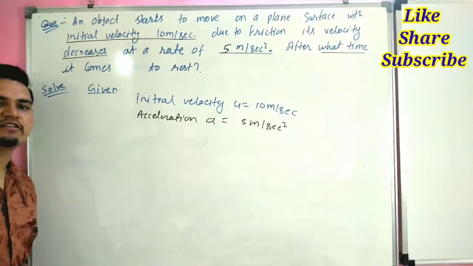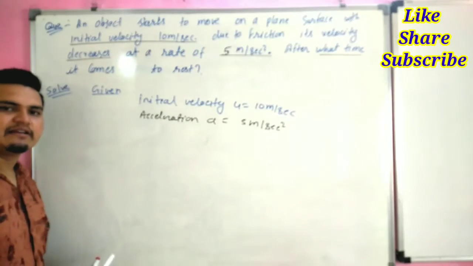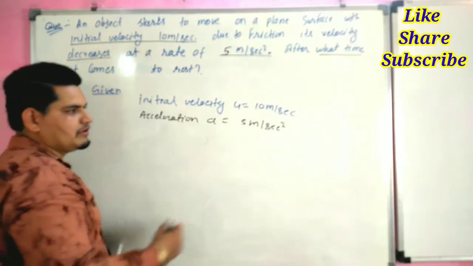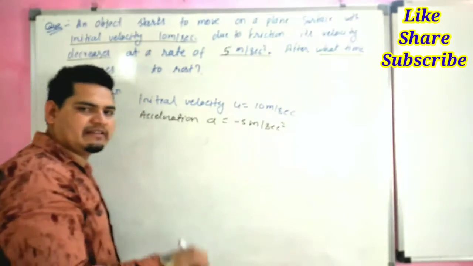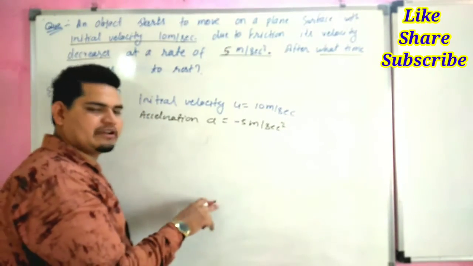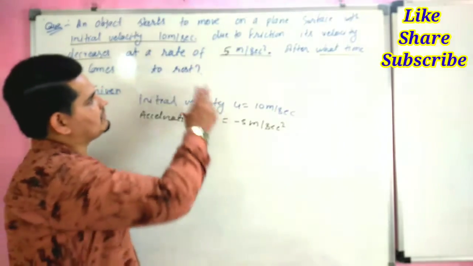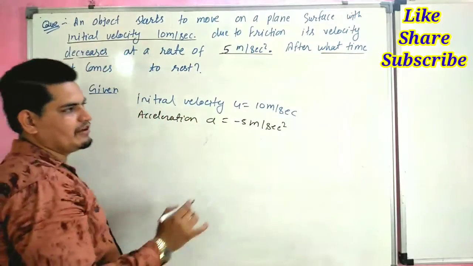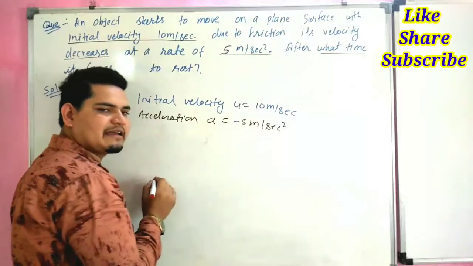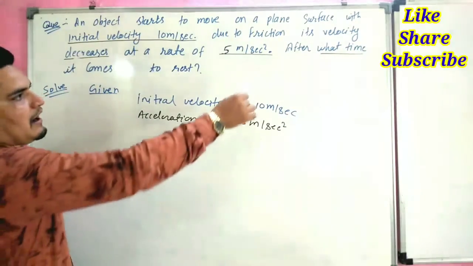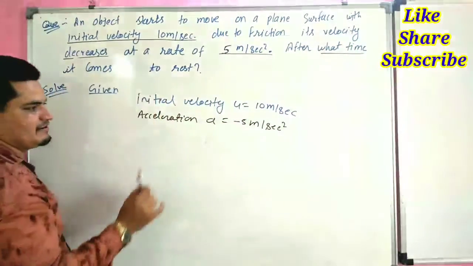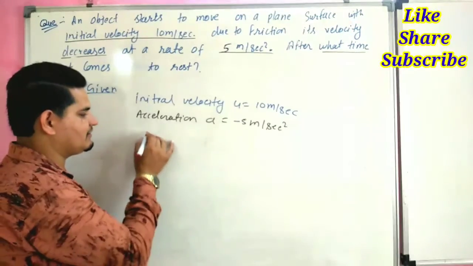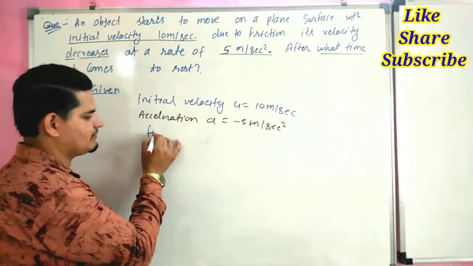But this acceleration is not increasing, it is decreasing. So we will take a minus sign for decreasing, and a positive sign for increasing. After what time does it come to rest? When it comes to rest, its final velocity becomes 0.